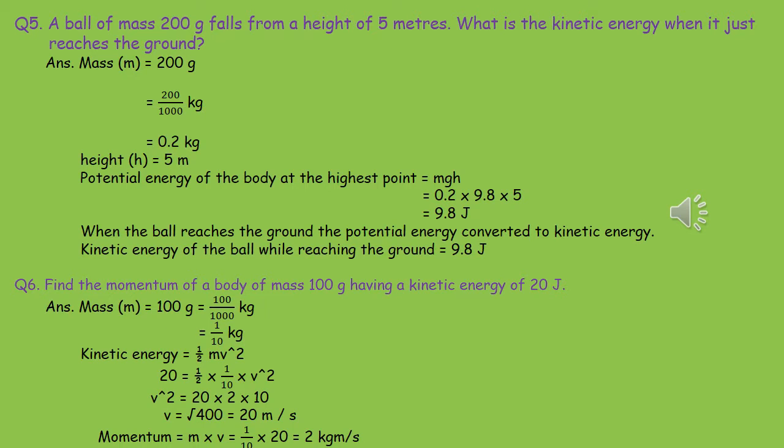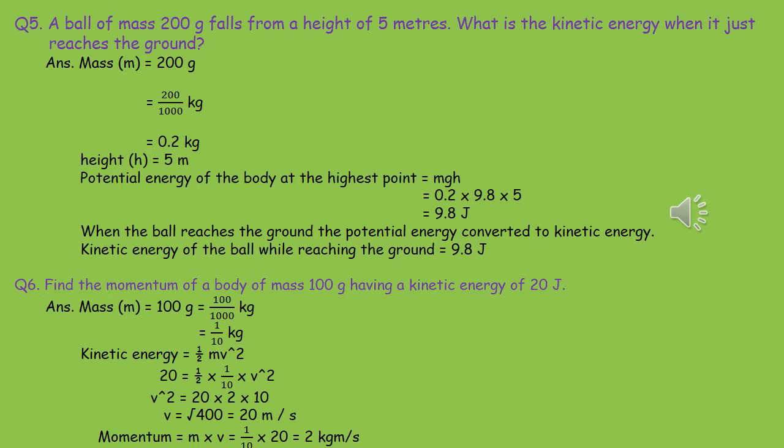Question number 5. A ball of mass 200 gram falls from a height of 5 meters. What is the kinetic energy when it just reaches the ground? So mass m is equal to 200 gram, that is 200 by 1000 kg or 0.2 kg. Height h is equal to 5 meter. Potential energy of the body at the highest point is equal to mgh is equal to 0.2 into 9.8 into 5. That means 9.8 joule. When the ball reaches the ground, the potential energy is converted to kinetic energy. So kinetic energy of the ball while reaching the ground will be 9.8 joule.